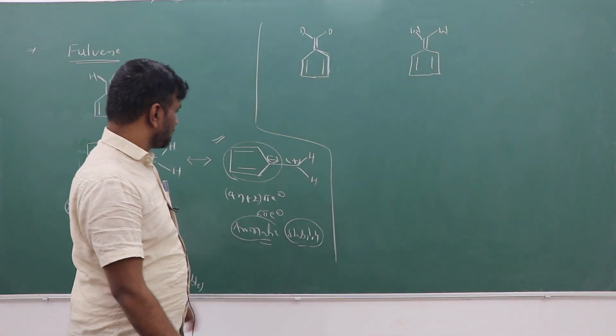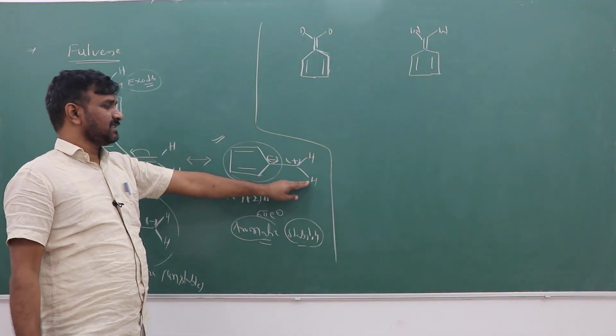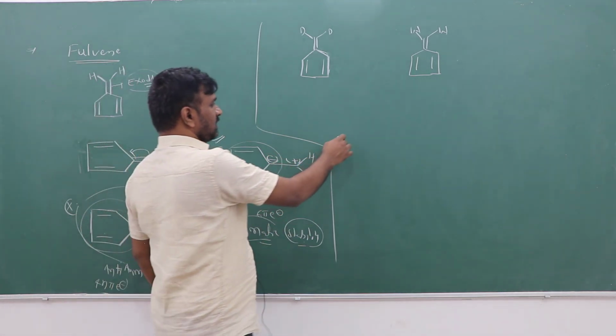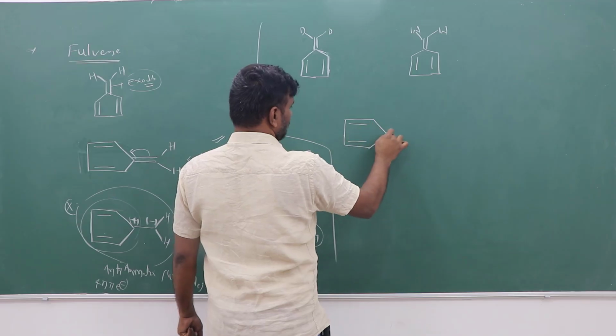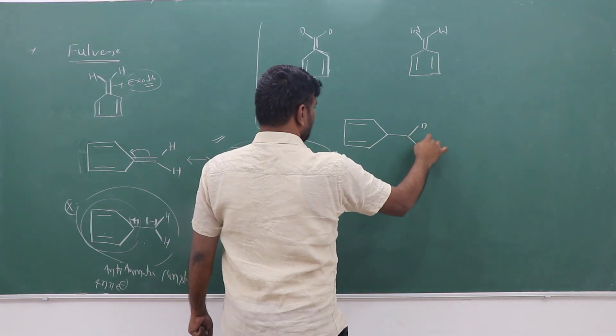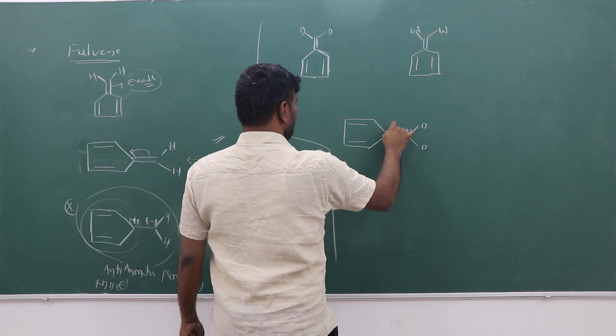So the donating group is present in this position, with plus charge and minus charge.